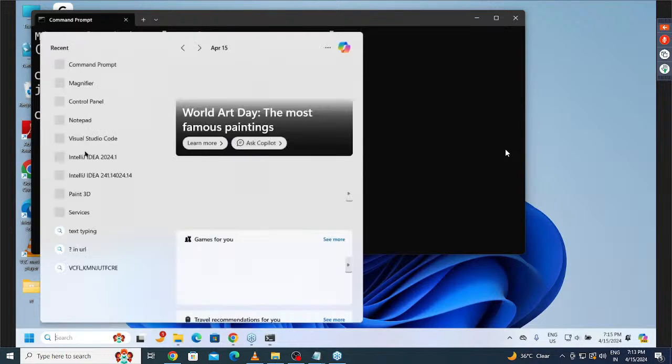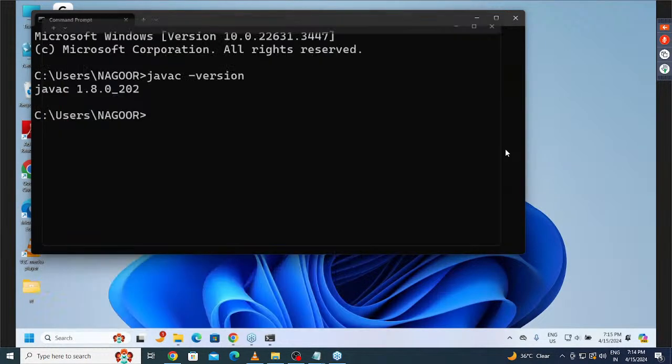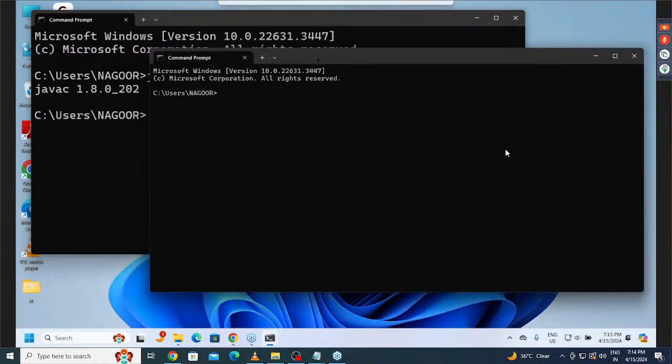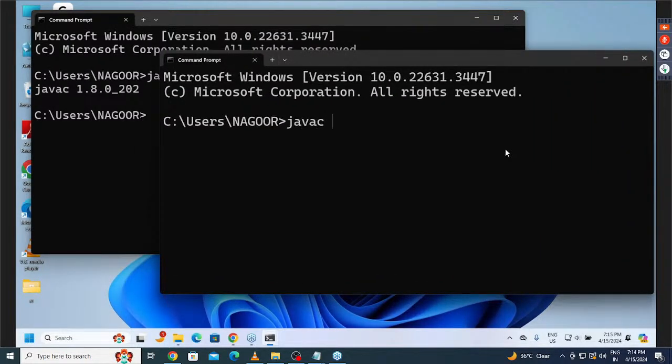Okay, fine. Now again here, right click on this. Again now, okay, fine. Now let me click on it once again. Once again, if we click on that command prompt here, again we are getting that command prompt. Now let me run javac -version. If we use that javac -version, then again what are we getting there? Again Java JDK 1.8.0 here we are getting.